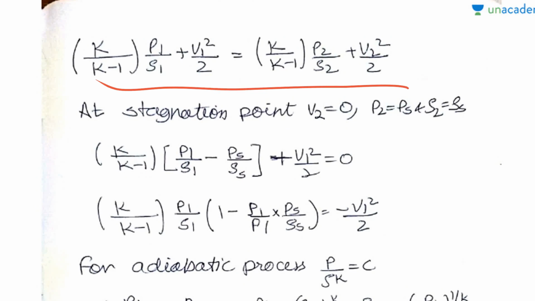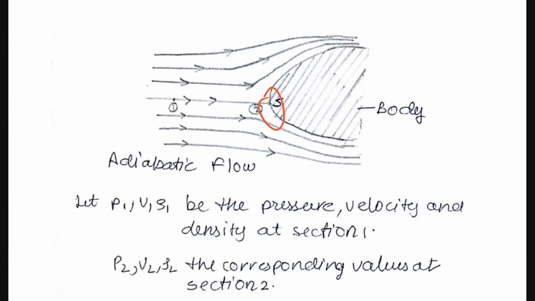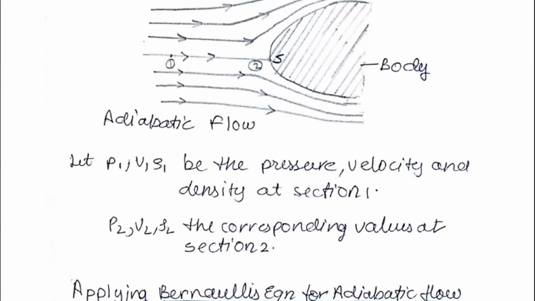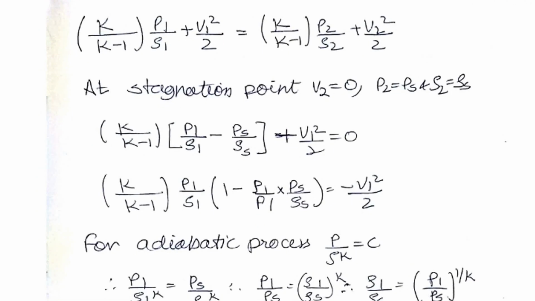At the stagnation point, the velocity v2 will be equal to 0, as we had discussed earlier. Let ps be the pressure at this section, and let ρs be the density at the section. So ps and ρs are the pressure and the density at the stagnation point. We can rearrange this equation: the value of v2 becomes equal to 0, and if we bring this value over here, we get this equation.